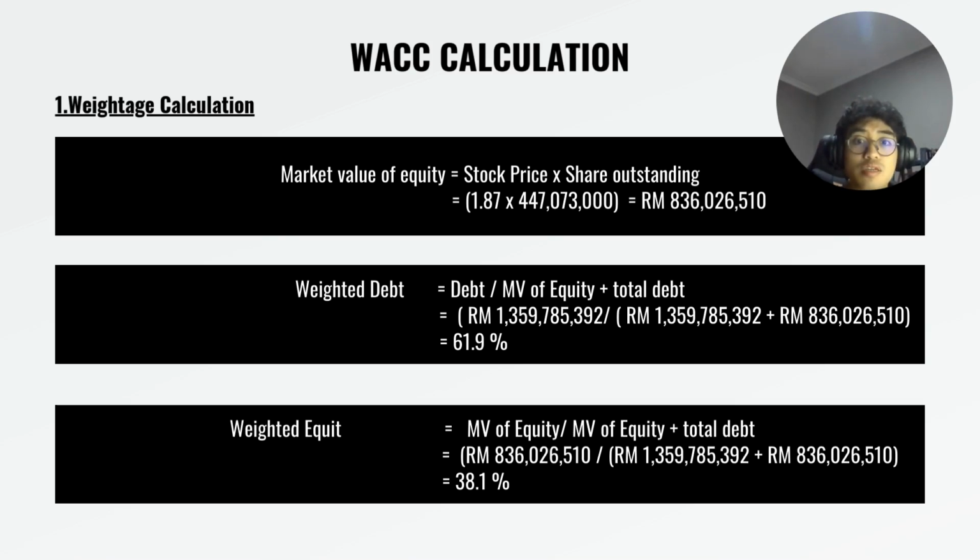For the WACC calculation, first we need to find the weighted debt and weighted equity. To find the market value of equity, we take the stock price times the shares outstanding, equating to 836,026,510. For the weighted debt, we take total debt divided by equity plus debt. And for the weighted equity, the market value of equity divided by equity plus total debt. So the weighted debt is 61.9%, while the weighted equity is 38.1%.